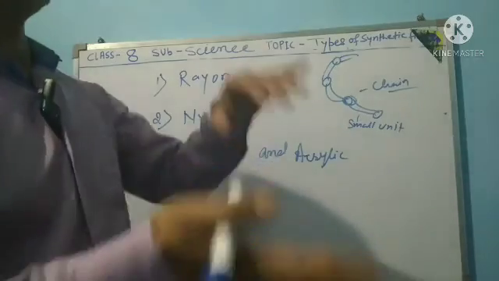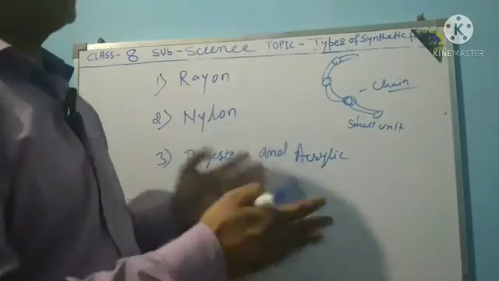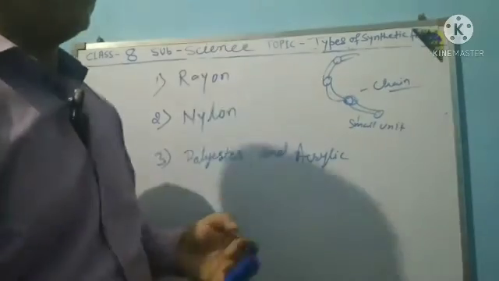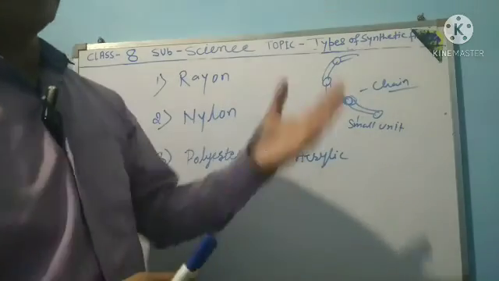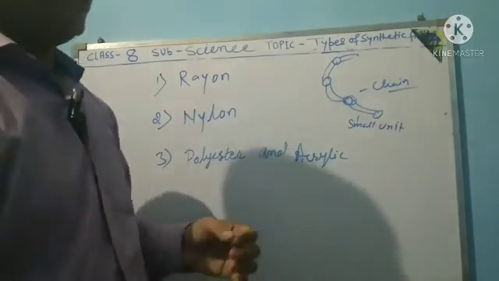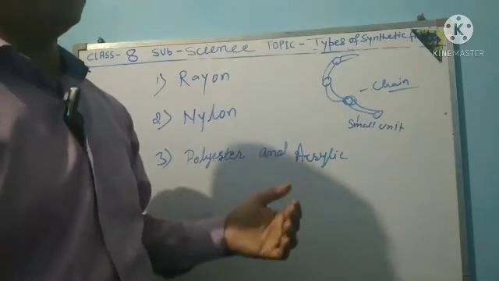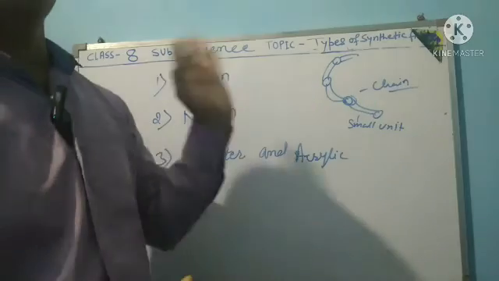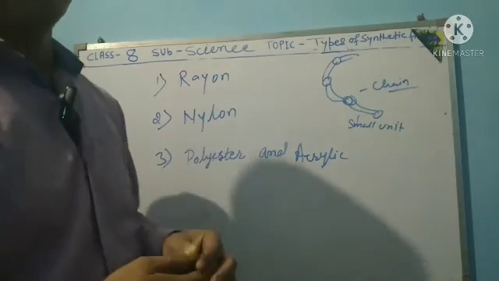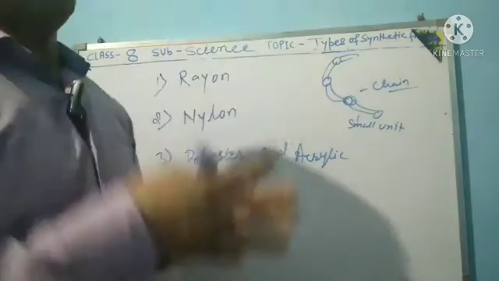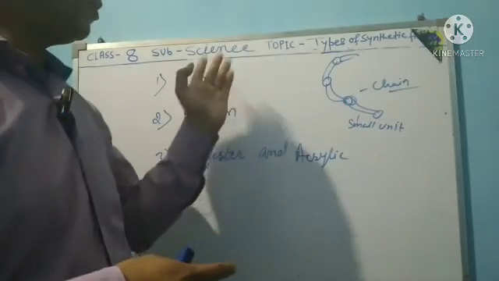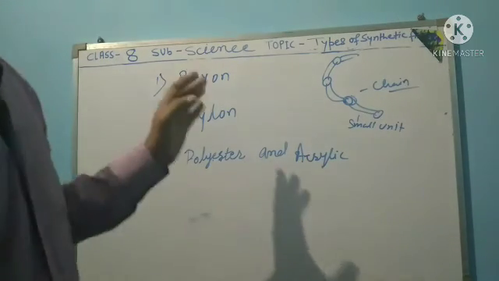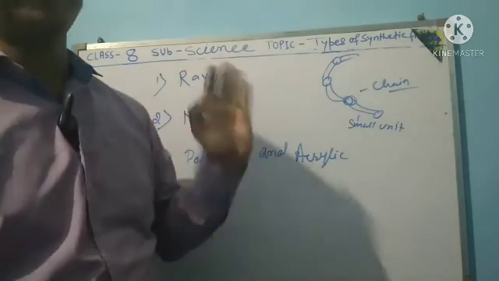Silk is formed in China through the silk moth, and similar types of fibers were discovered by scientists in the 19th century, that is rayon. It is developed from plant wood pulp through chemical treatment.